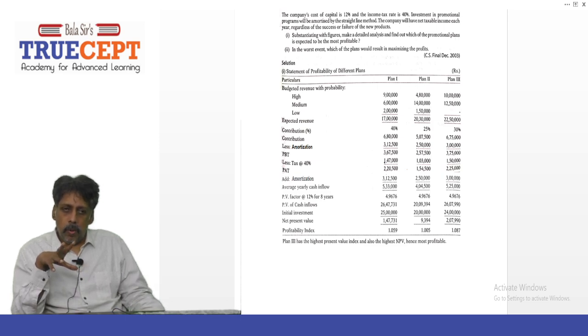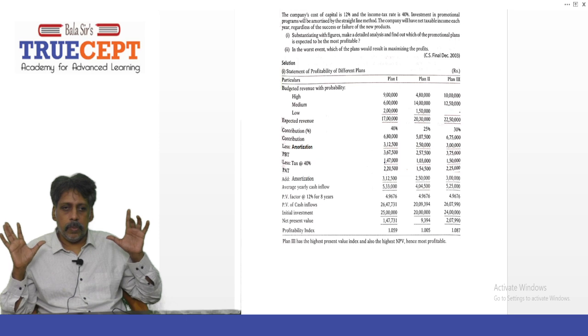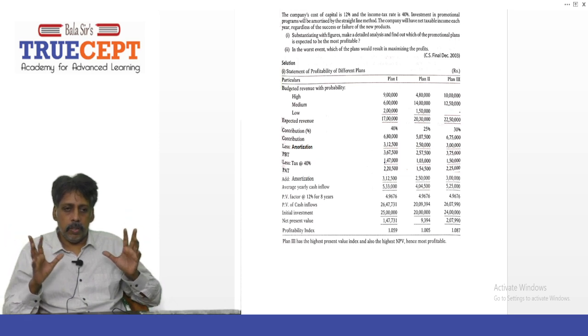Now you can choose plan 3 because it has the highest net present value, and it also happens to have the highest profitability index. But remember one thing: always go by net present value, because that is going to maximize the shareholders' wealth.